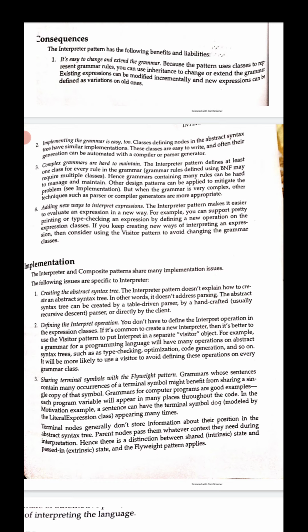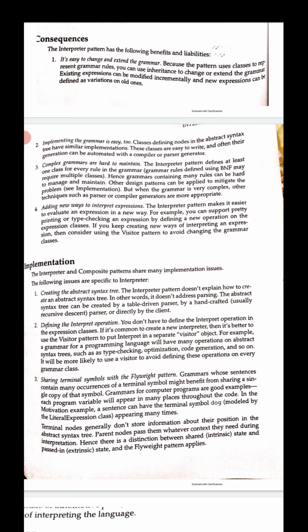The interpreter design pattern has the following benefits and liabilities. The first one is that it is very easy to change and extend the grammar. Because the interpreter design pattern uses classes to represent grammar rules, you can use inheritance, which acquires the properties of one class in another, to change or extend the grammar.